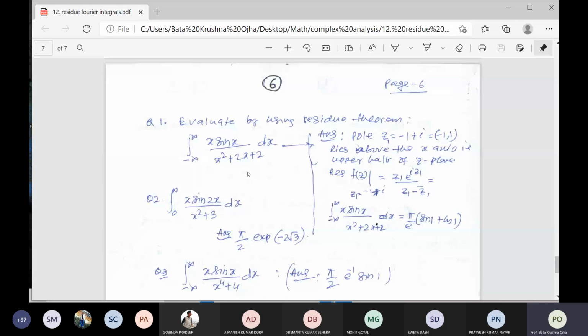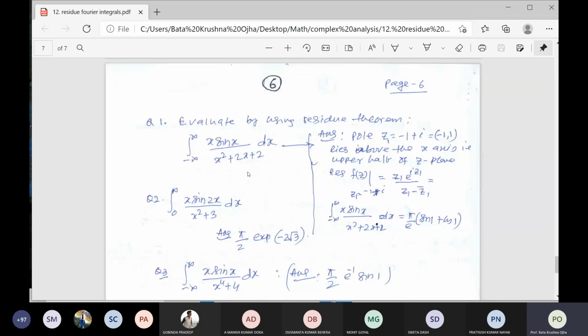After that, taking r tends to infinity. So you write the left side, the same integration of the contour C, z e to the power iz by z square plus 2z plus 2 dz, is equal to limit r tends to infinity of the integration over CR of z e to the power iz by z square plus 2z plus 2.